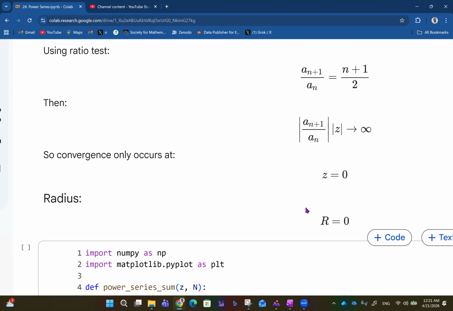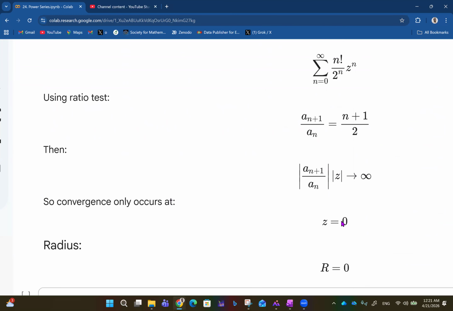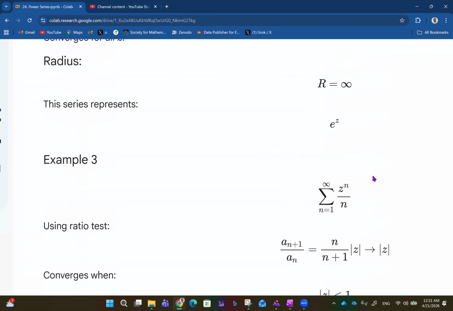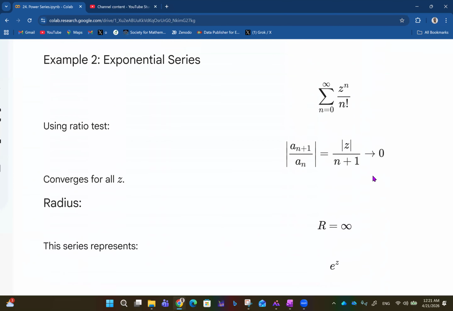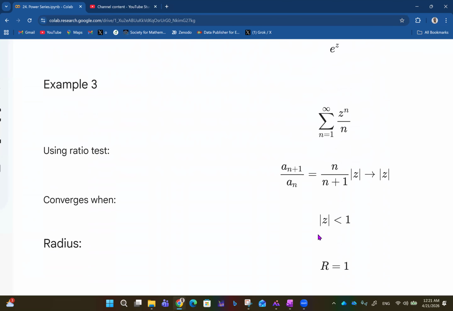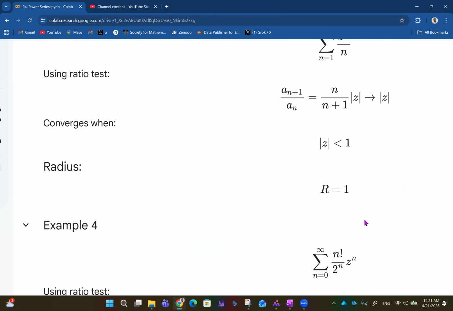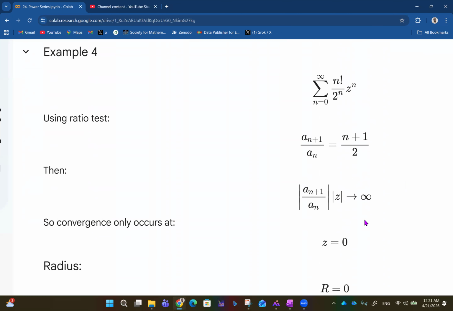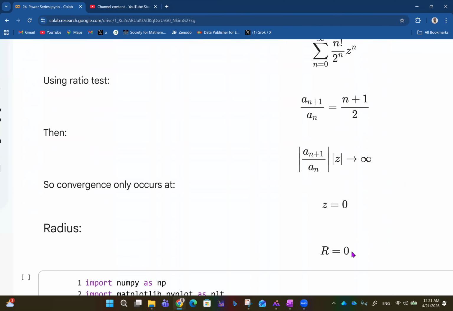So the radius then is actually 0, like that. So this is the logic. You do the ratio test, whatever value you get for that. We've seen a constant thing going on here: if you divide something by 0, you get infinity. That gives the radius of convergence. And here it goes to z, so we have 1 here. And for this one, because we have infinity, it's like something divided by infinity, you get 0, and the radius of convergence is 0.